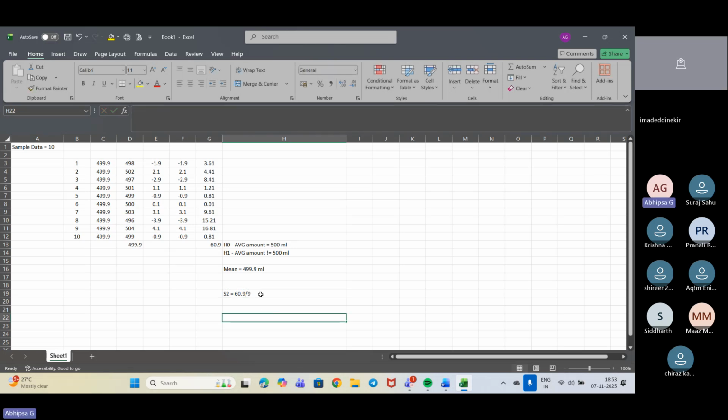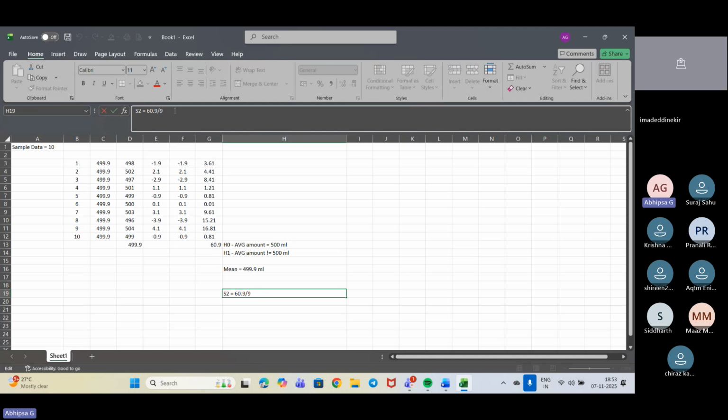Once we get that, the value will be equal to 6.76, in this range, right? So it will be coming up in this zone.